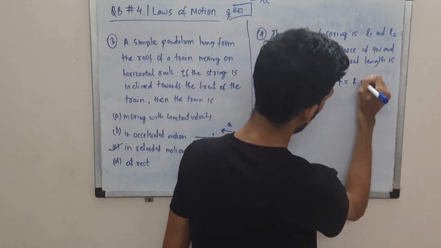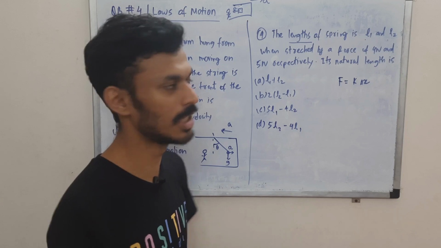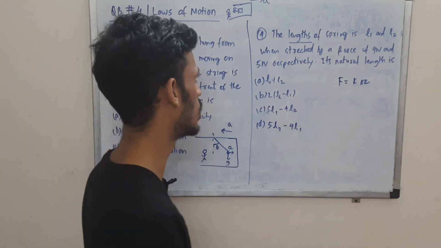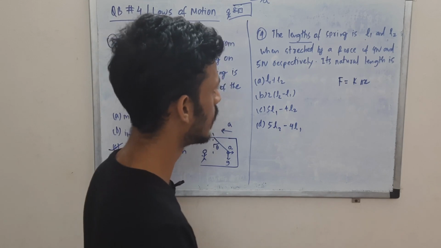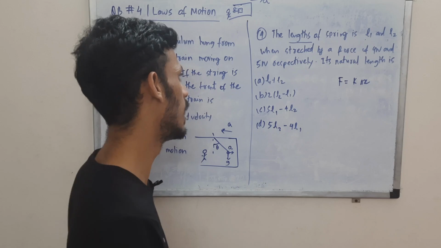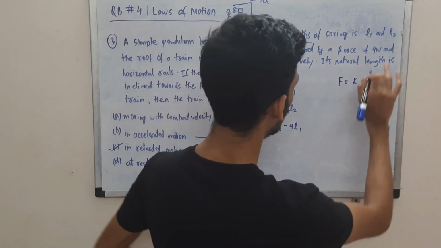F is kx, right? K delta x, the change in displacement from the natural length, and k is the spring constant. Of course there is a minus, but we are concerned about the magnitude. Anyways, we are going to take a ratio, so that is going to cancel. Okay. Anyways, if you know this, you are good to go.